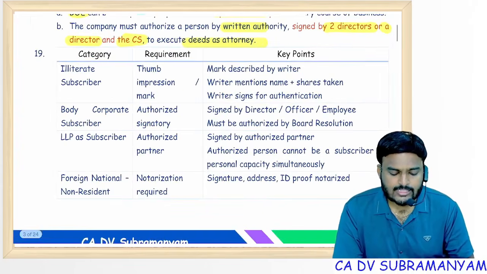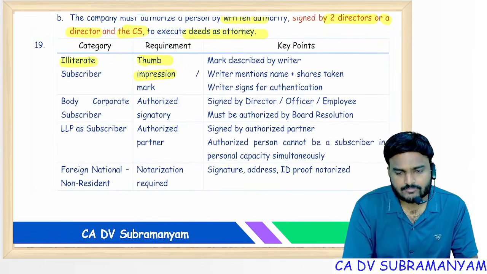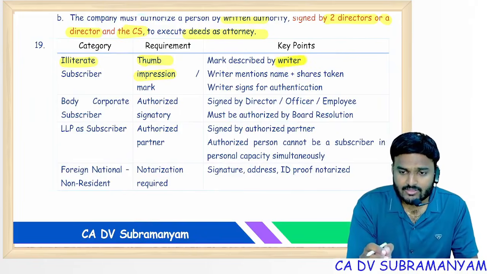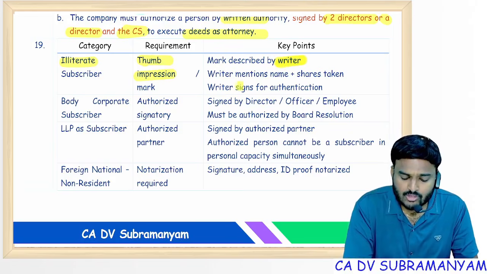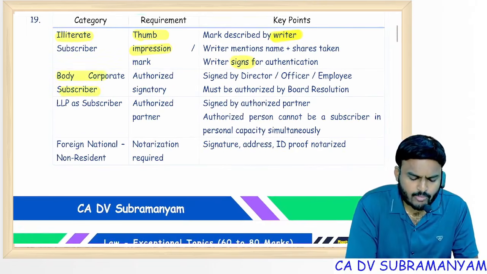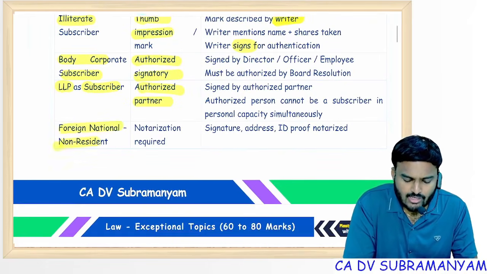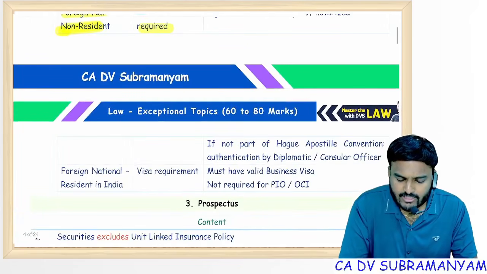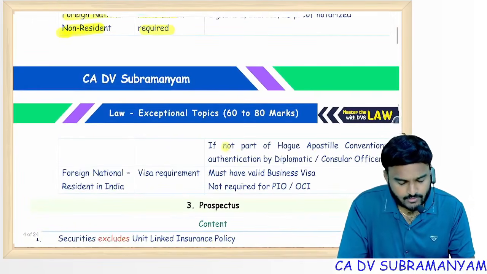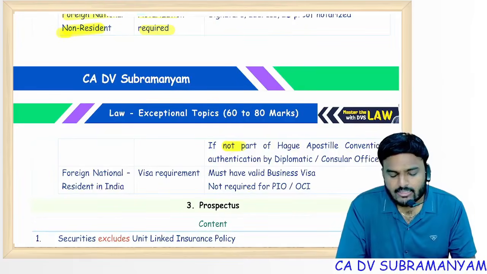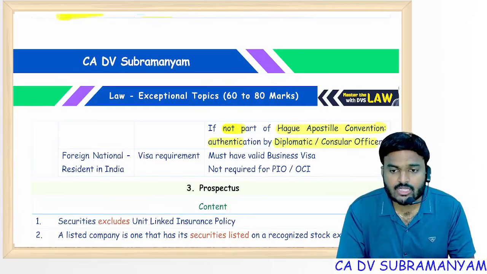Next one, subscription to MOA. If a subscriber is illiterate, thumb impression. Along with that, a writer or reader who explained the terms and who made that illiterate subscriber subscribe to the MOA, that person should also sign the document. Body corporate subscriber, authorized signatory is required. LLP as subscriber, authorized partner. Foreign national, non-resident, notarization is required; if that person is from a Hague Apostille Convention country, notarization is enough. But if that person belongs to a country which is not a part of the Hague Apostille Convention, then authentication by diplomatic or consular officer is also required.